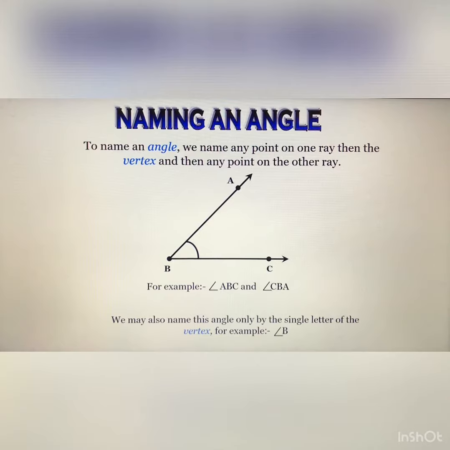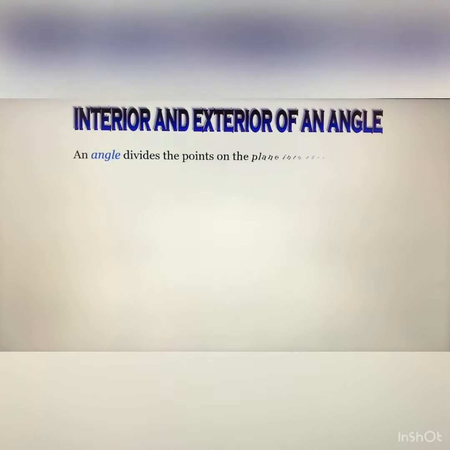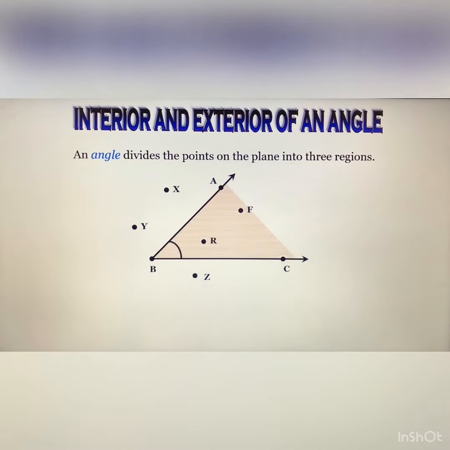And shortly we can say angle B, if there is only a single angle. Angle B is formed by the two rays AB and BC. After that, interior and exterior of an angle. An angle divides the points on the plane into three regions. You can see that there are two regions.